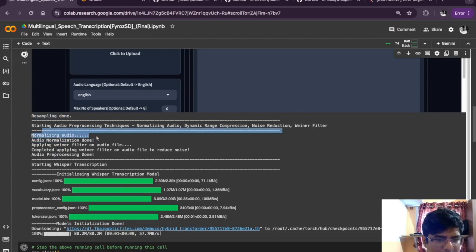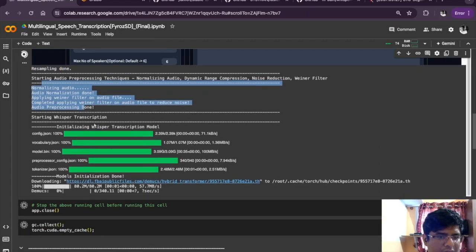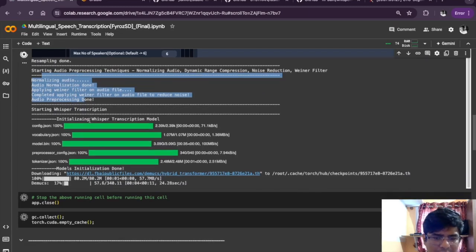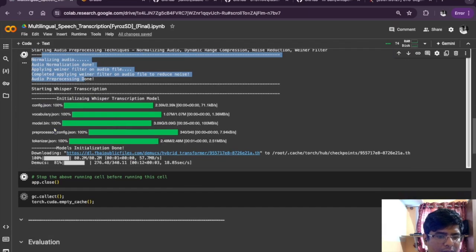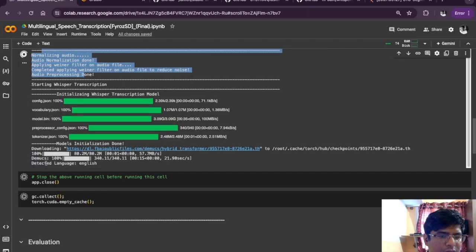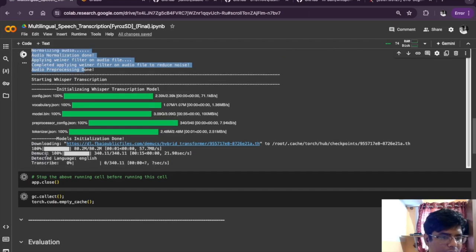Initially we'll do all the audio processing steps, and then we'll load the Whisper model. Here the Whisper V3 model is being loaded, and right now, as you can see, the VAD is being used to isolate the voice activity in the audio and then detect the language.